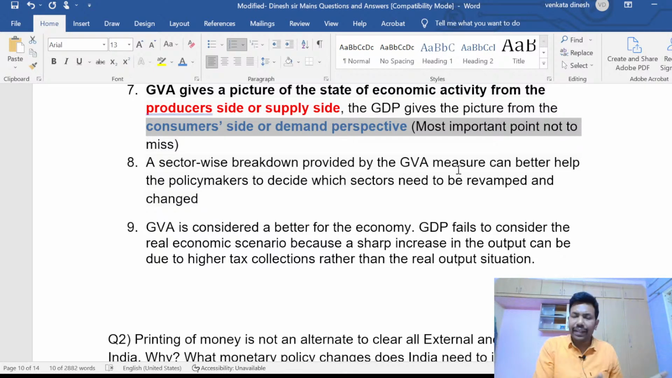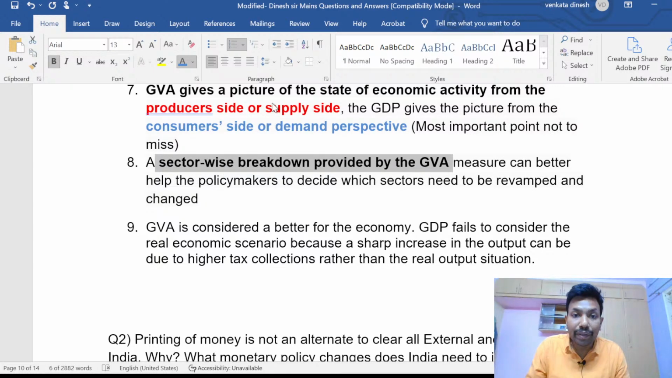You can take any year, 2018-19 or 2019-20. The advantage of GVA is that it gives an exact value of how much the agriculture sector has grown, how much the fishing sector has grown, how much the mining sector has grown, how much industries have grown, how much the quaternary sector has grown. A sector-wise breakdown is possible in GVA. This is very, very important. This is the advantage you have.